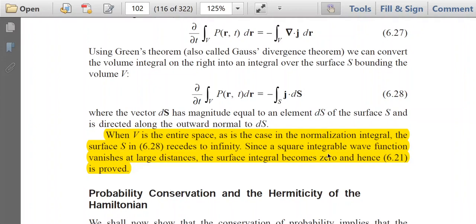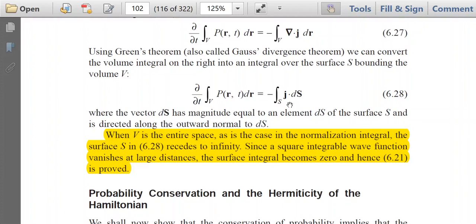Since a square integrable wave function vanishes at large distances, you should note that if you consider a square integrable wave function, that wave function vanishes at infinity. So the surface integration becomes zero. That is the right hand side of equation 6.28. The surface integration becomes zero because the wave function will vanish at infinity.